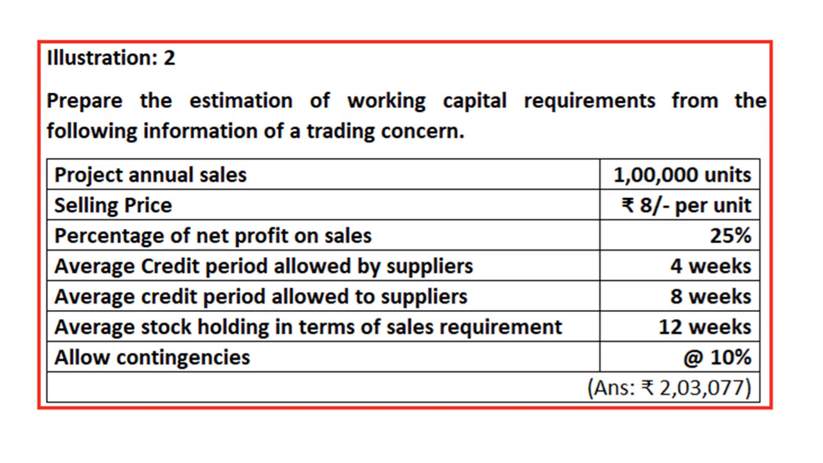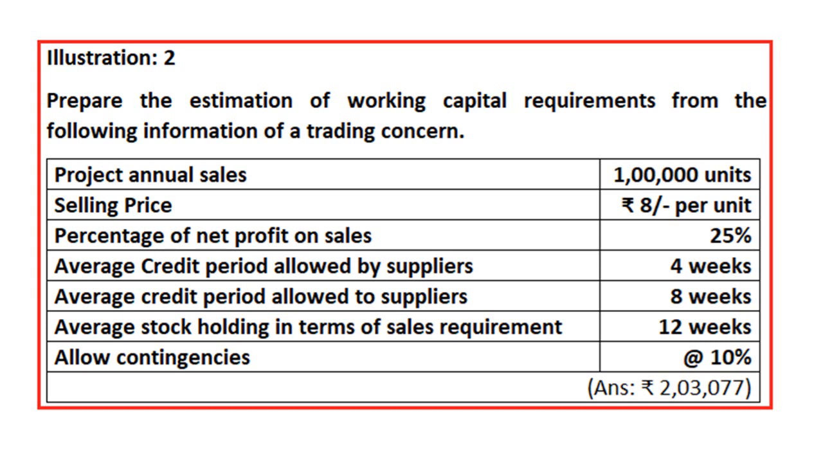So in order to find out the cost price, 8 minus 25%, we get 6 rupees. That is our cost price. Average credit period allowed by suppliers is 4 weeks, that is creditors. Debtors are allowed 8 weeks. Average stock holding in terms of sales requirement is 12 weeks. Allow contingencies at the rate of 10%.